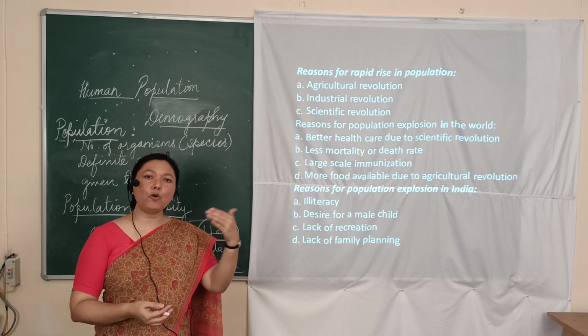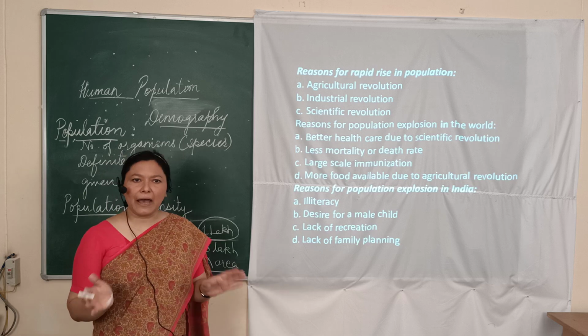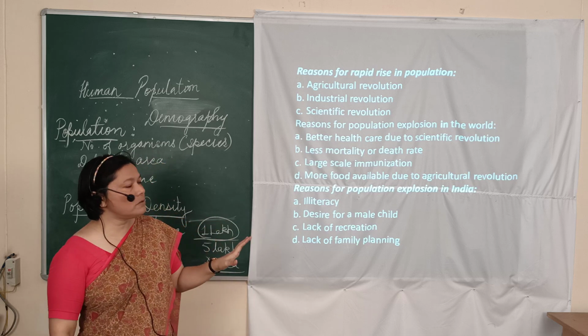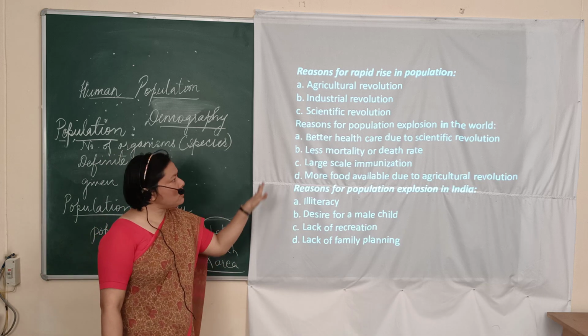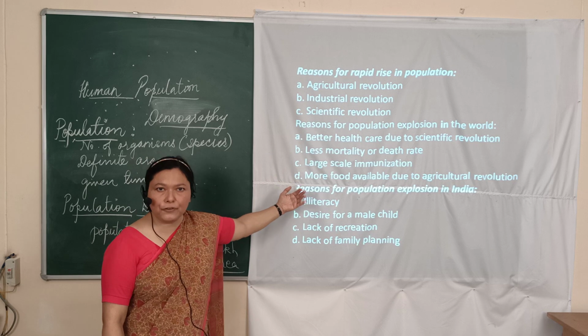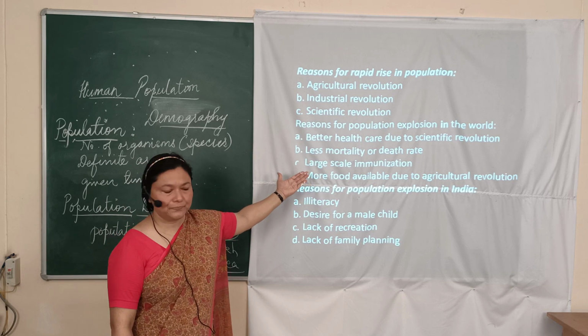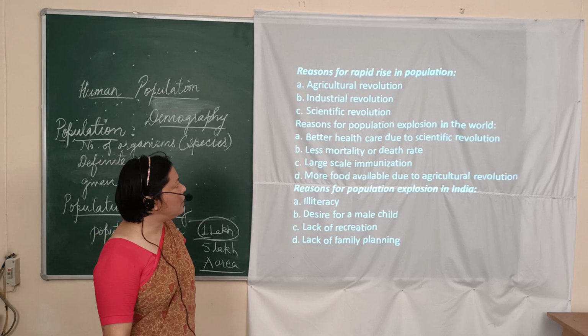Now you must have heard about the Bengal famine. So many people died during this time. And the reason was because there was not surplus food for the masses. But after the revolution in the field of agriculture, this problem could be sorted out. How? By feeding the surplus masses.